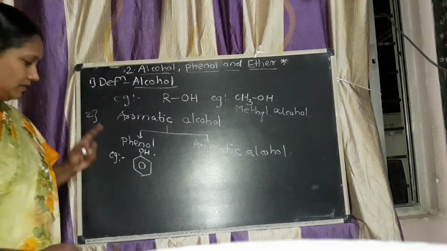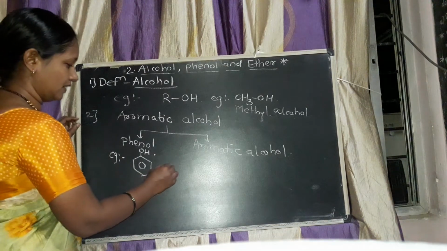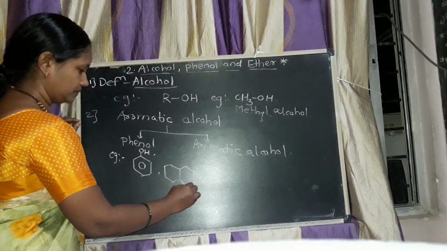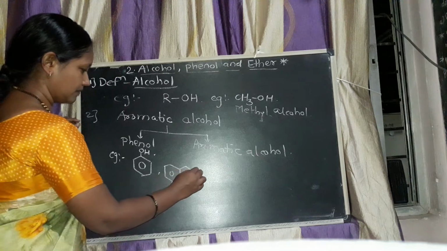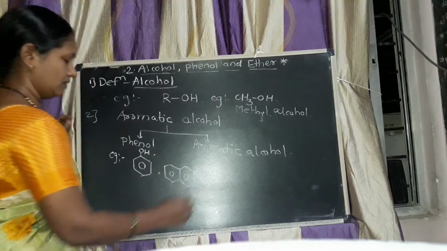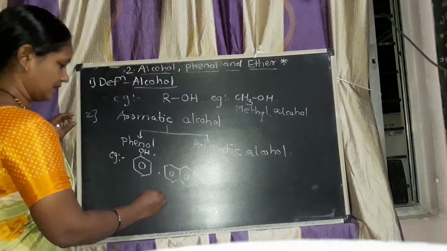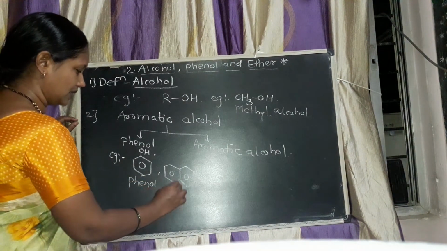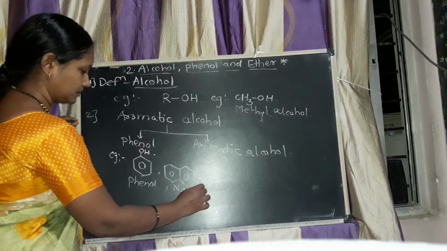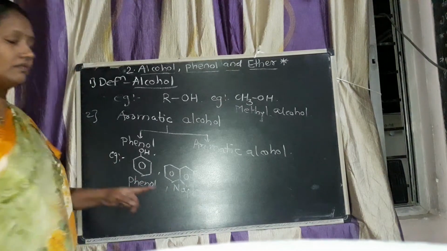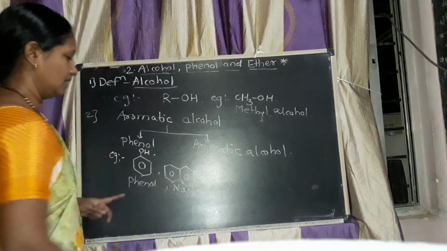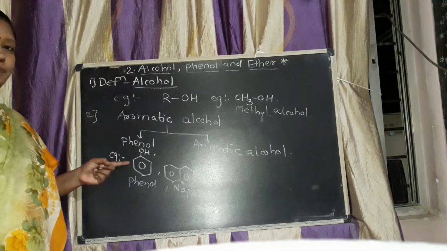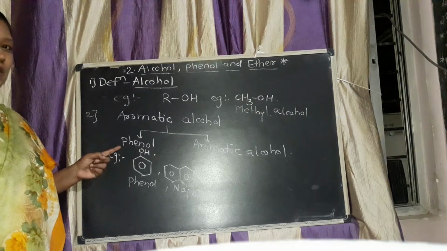Another example is naphthol. The first example is phenol, the second example is naphthol. In these, the OH group is directly attached to the benzene ring, so it is called phenol.